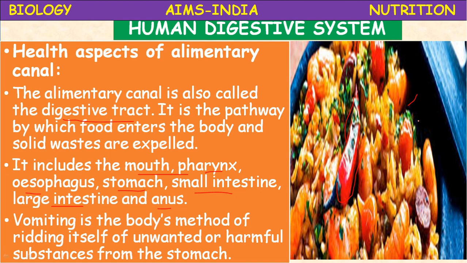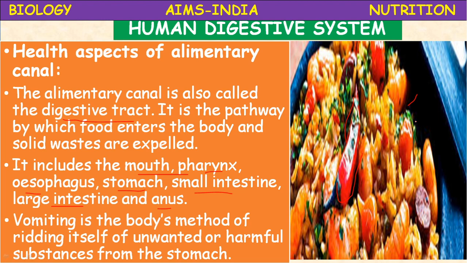Generally in our digestive system, in order for the enzymes to act, the appropriate pH is provided. For example, alkaline pH is provided in the mouth for the action of ptyalin, acidic pH is provided in the stomach for the action of pepsin, and once again it is alkaline in the duodenum by the addition of salts.